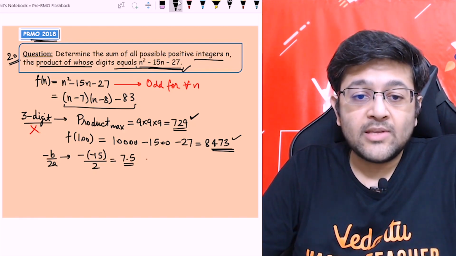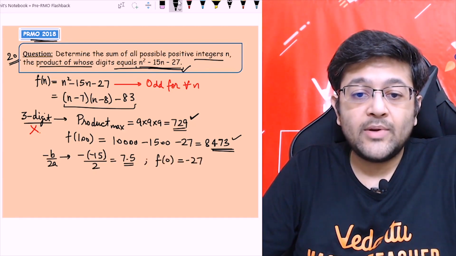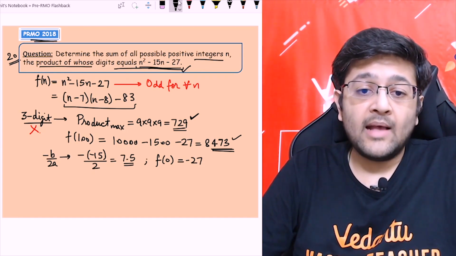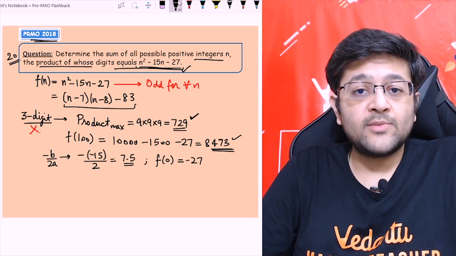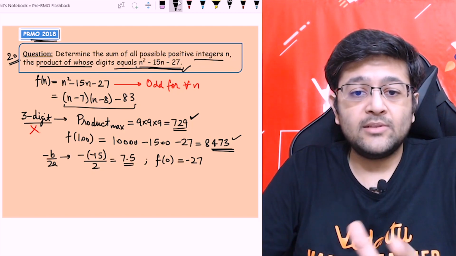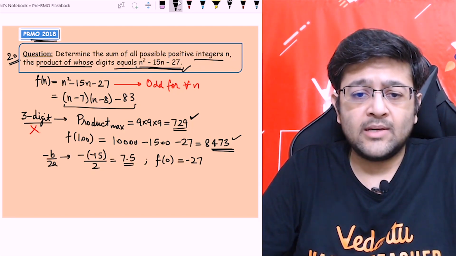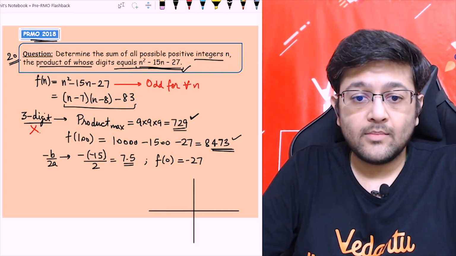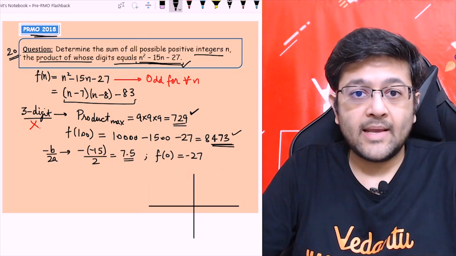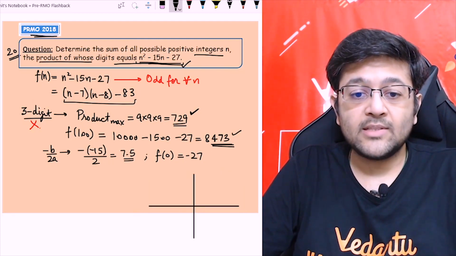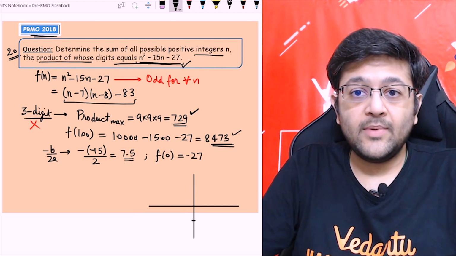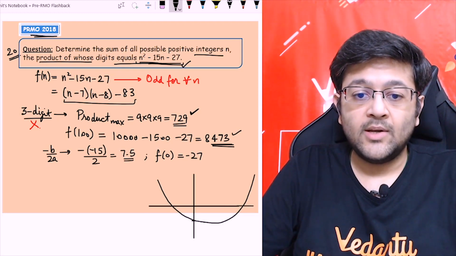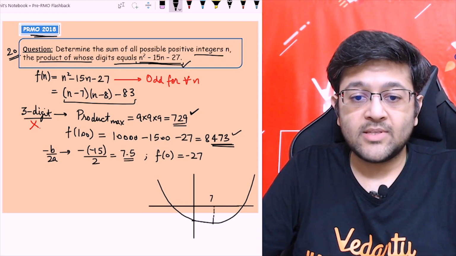Also you can check one more value. What will be f of 0? That is minus 27. So this is a quadratic having two roots. As you can clearly see, the coefficient of n square is positive and f of 0 is negative. I'll draw a rough diagram for the curve. Let's assume this to be the x and y axis. At 0 its value is minus 27, so the curve will be of this sort. The minima will be coming around 7.5.